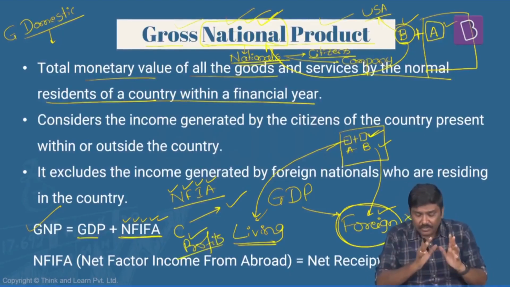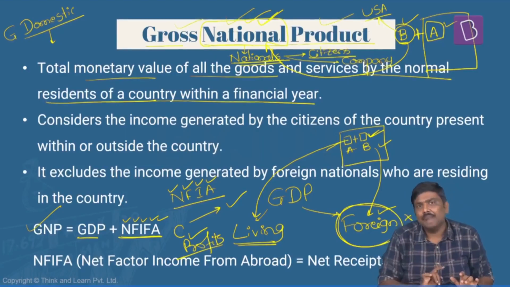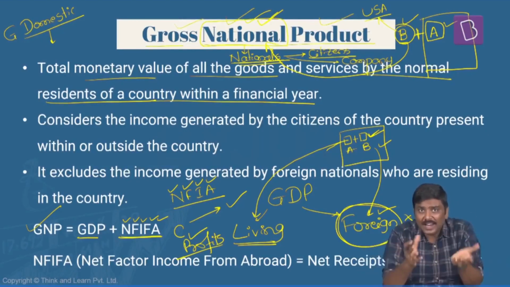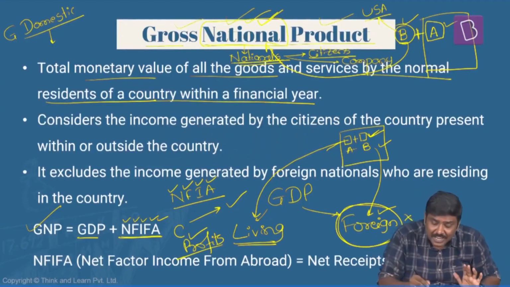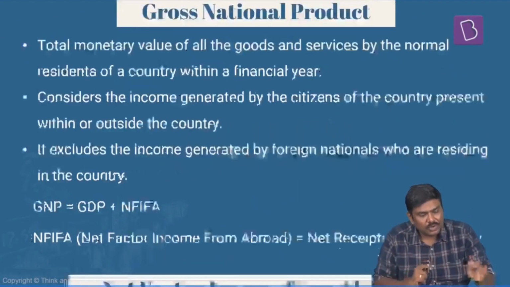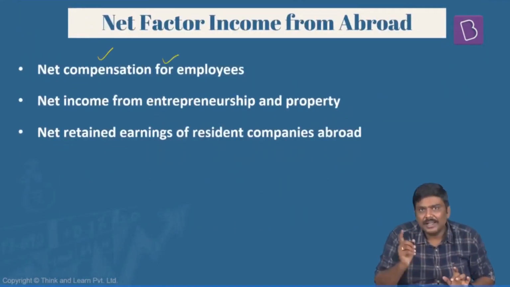Definitely yes. In the same way, there are certain foreign companies which are present in India and they are producing in India. There are foreign nationals who are present in India, they are producing in India. Can this particular production, can this particular salary or wages be part of India's GNP? Absolutely no. So what I have to do is, I'll have to calculate the factor incomes like this. The compensation earned by the employees.